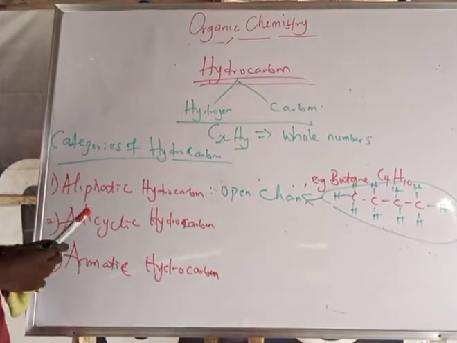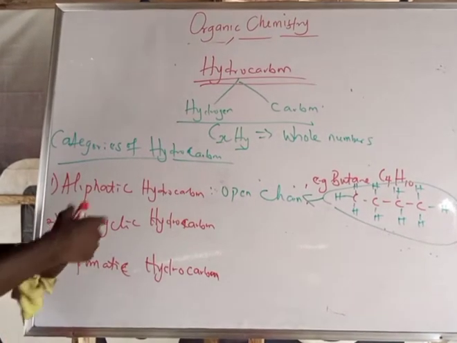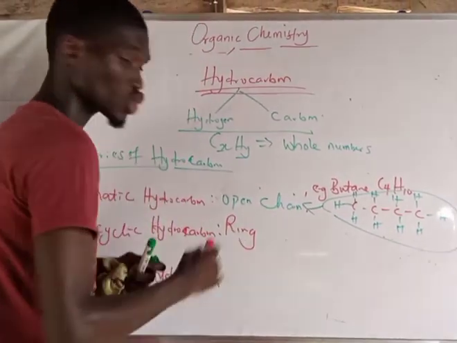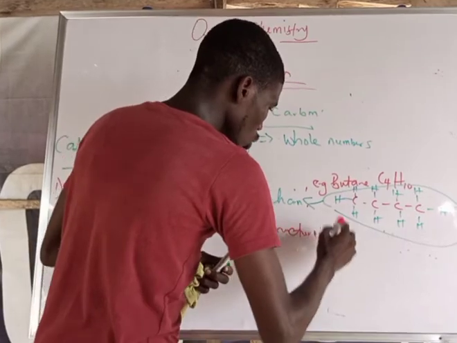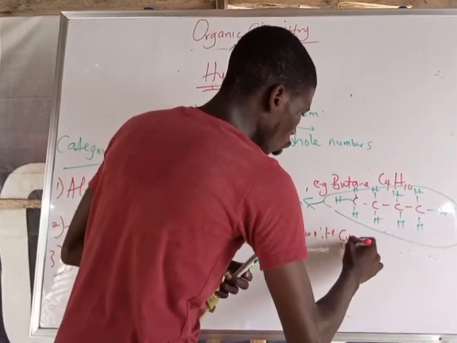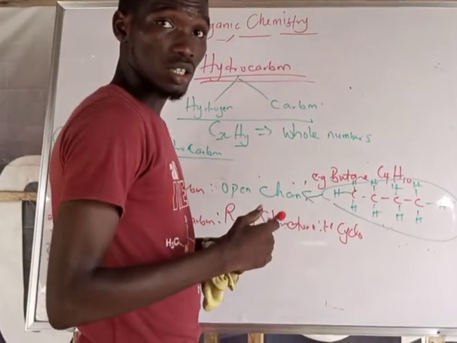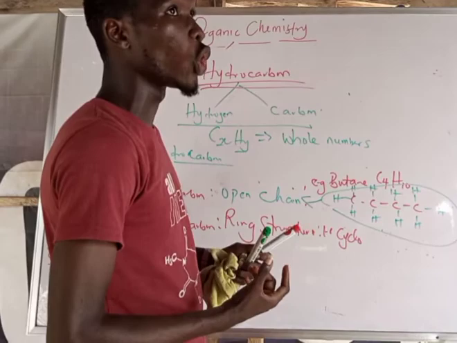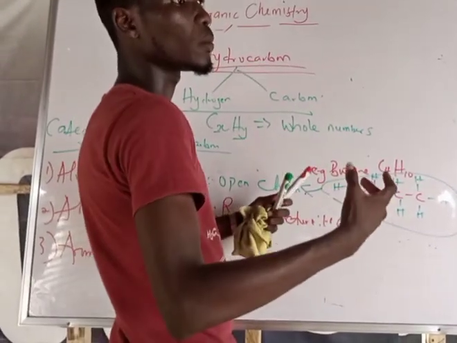So the next one is alicyclic. They are categories of hydrocarbon which are arranged in ring structure. So I can say they are cyclo. An example of this, I can pick anyone. Okay, we have cyclobutane, or we have cyclopropane.